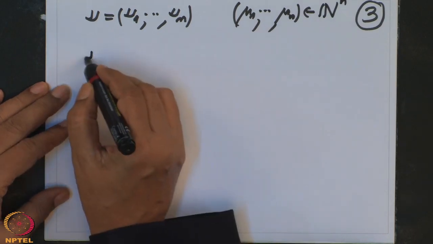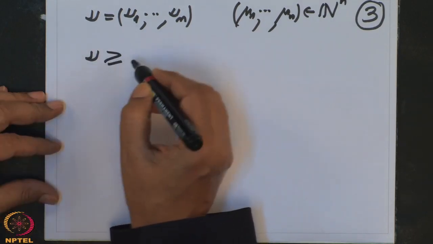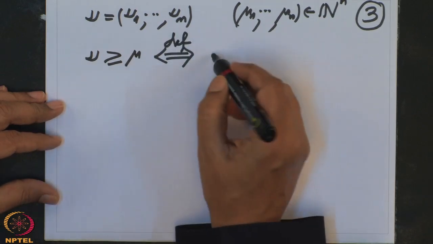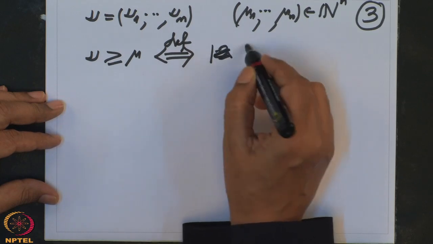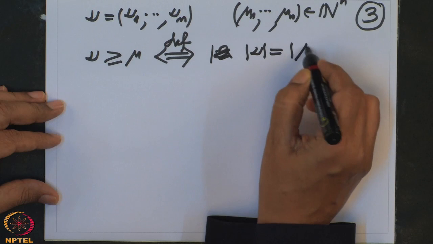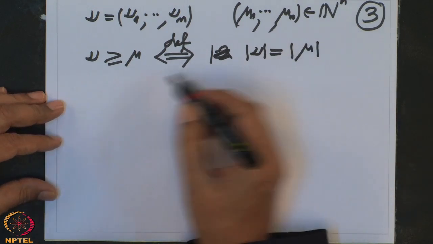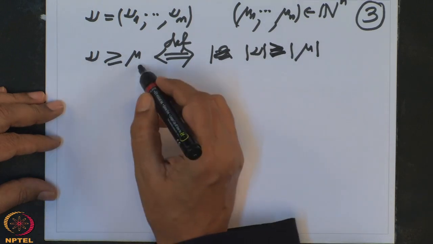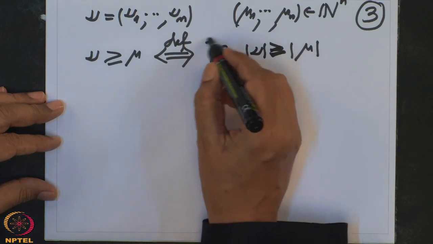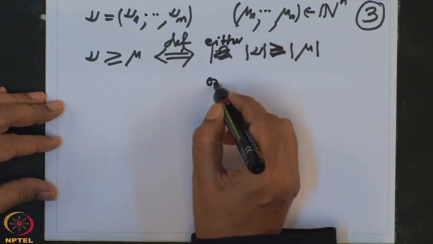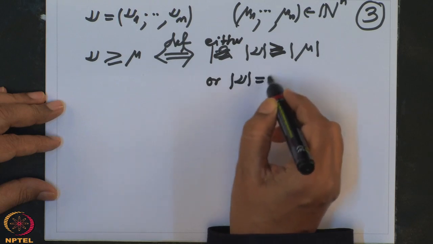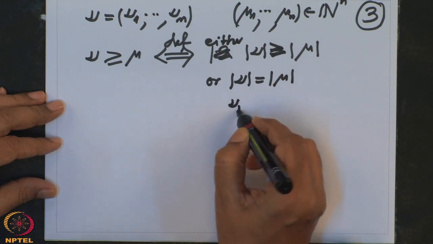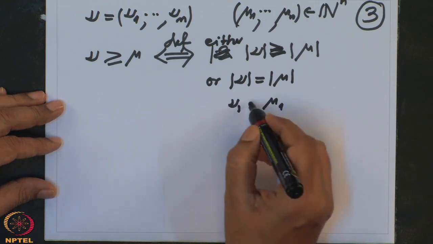Then I will say nu is bigger or equal to mu if and only if, this is a definition, first I compare their mods. If |nu| is bigger than |mu|, then I will say nu is bigger than mu. But this is the total degree. Either this, or it can be equal, and then I start comparing nu1, mu1. If it is equal, also fine.